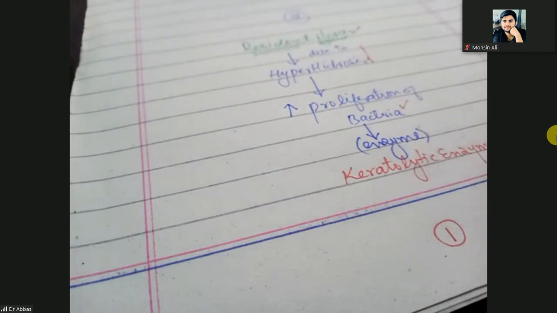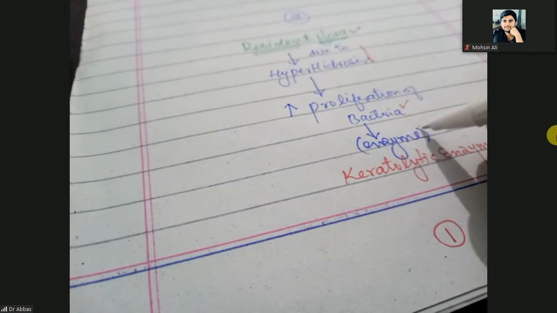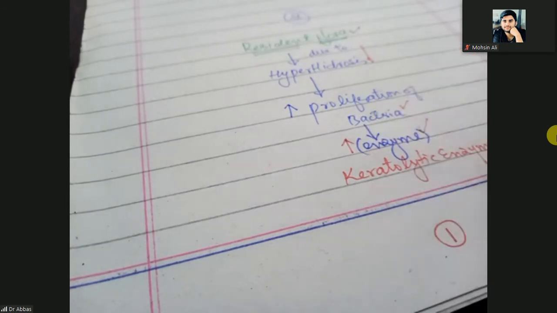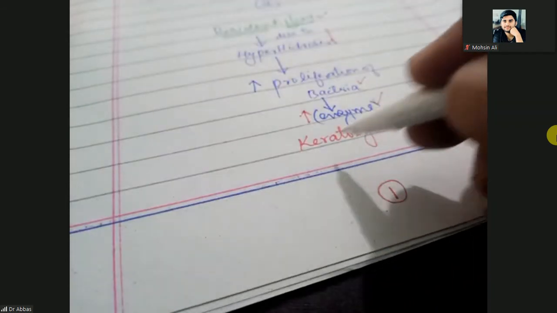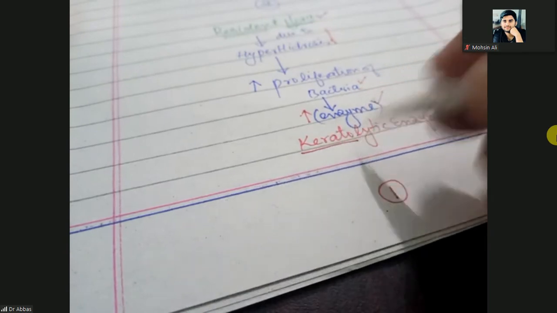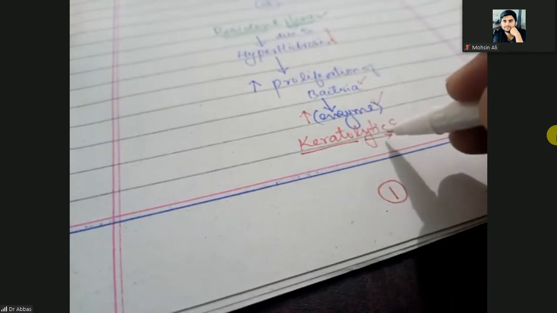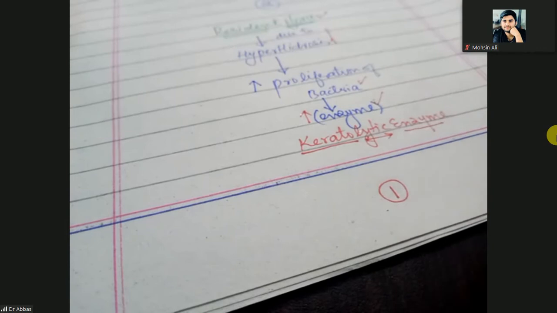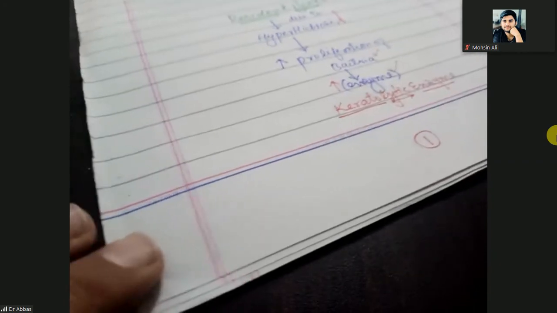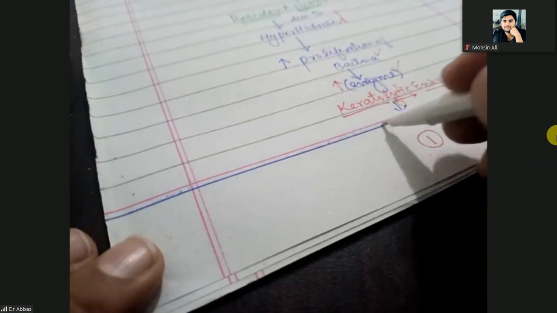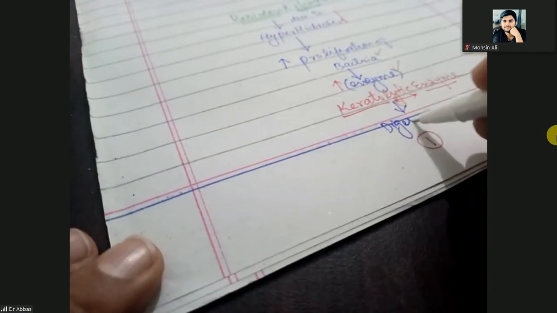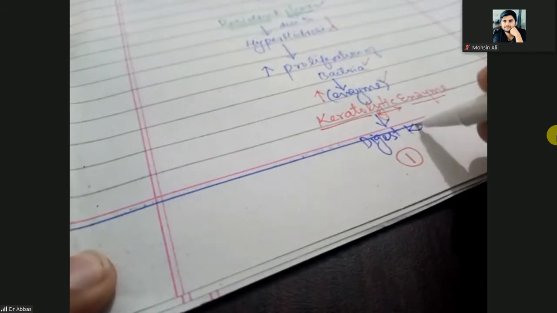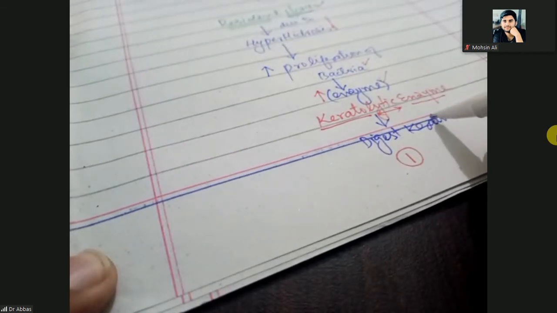When the number of bacteria increases, they will produce more enzyme, and that enzyme is the keratolytic enzyme. The name indicates kerato means keratin and lytic means breakdown. That enzyme will cause the breakdown of keratin cells, so they will digest the keratin.